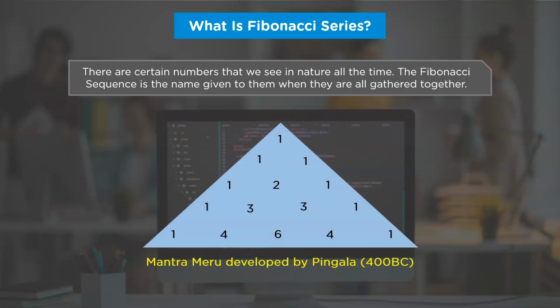This sequence was first developed by the Vedic grammarian Pingala in his art of Prosody, also called Chanda Shastra. According to Pingala, the Mount Meru he designed signifies a sacred mathematical cadence that converges towards the golden mean. This theory was given by Pingala almost 400 years before Christ. And if you divide adjacent rows of his Mount Meru, you'll get a sequence that he called the golden mean.